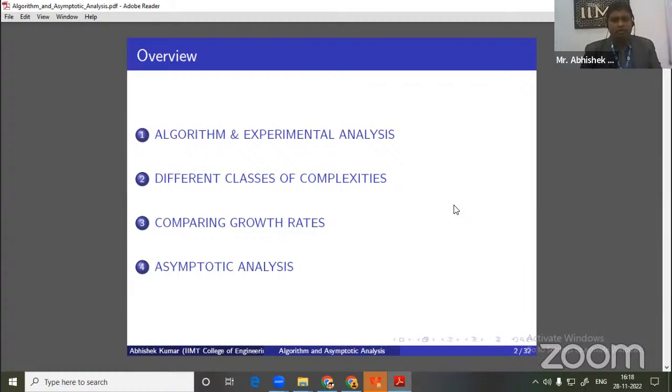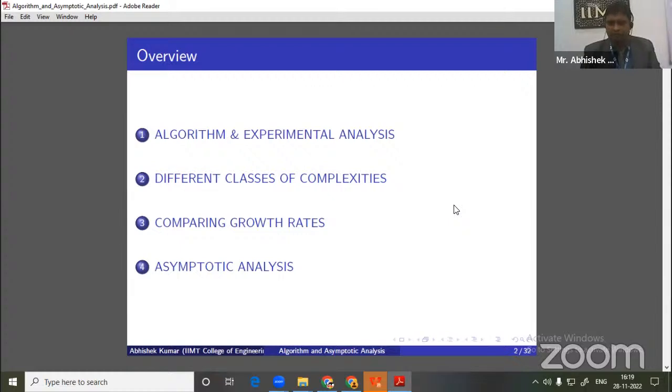Then we will also discuss the different fundamental functions that we use in algorithms, the functions used when defining the time complexity. Based on that, we will come across one graph that will give you a clear idea of the meaning of the different fundamental functions, and what the impact on the total time complexity will be as the input size increases. And the last topic that we will discuss today is asymptotic analysis.